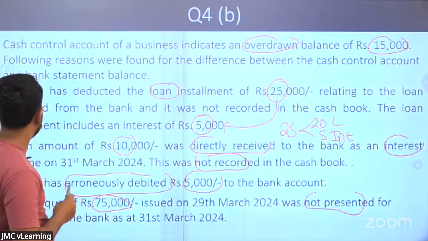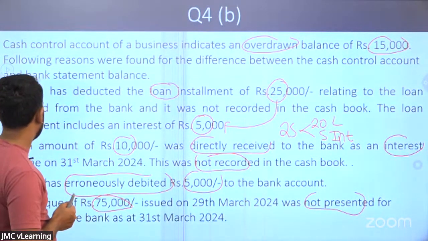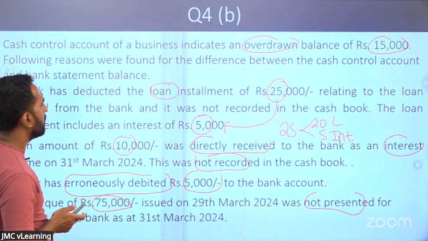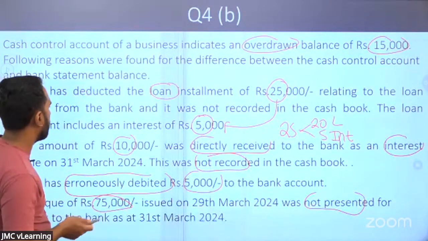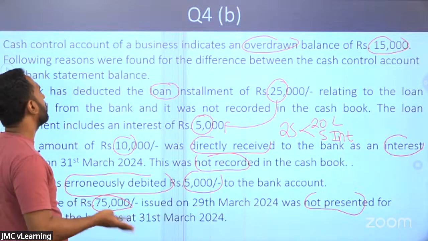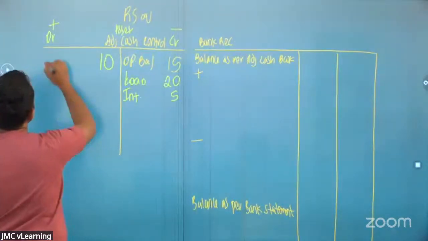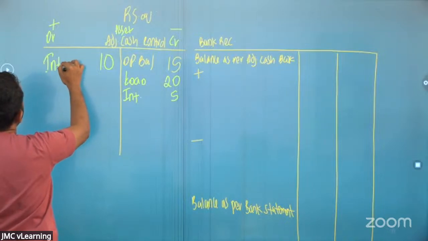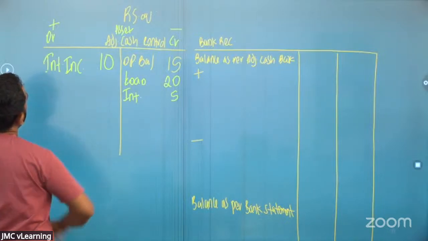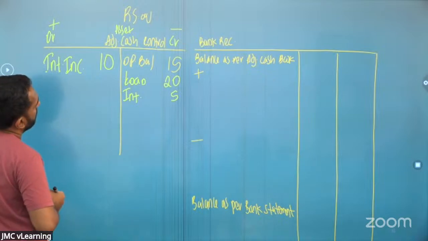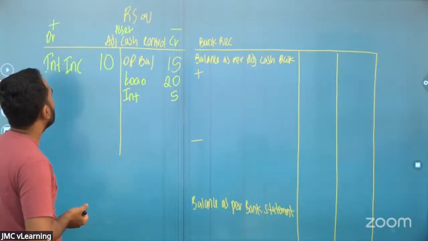Look at the next item. An amount of 10,000 directly received to the bank as an interest income, not recorded. So when you're receiving the interest income, cash goes up. So plus 10 as an interest income. Cash goes up because of this. These are very easy.